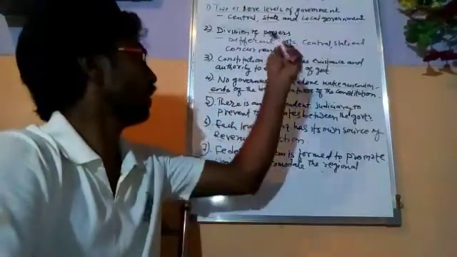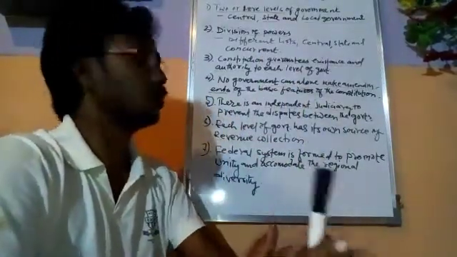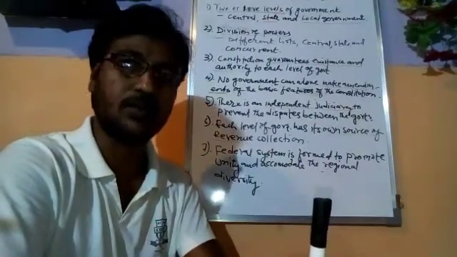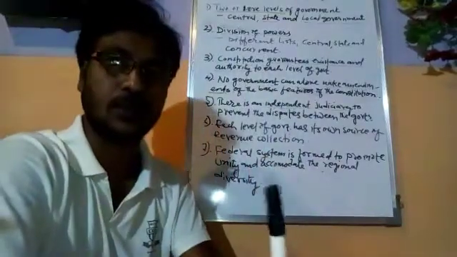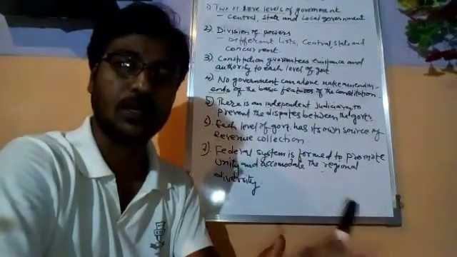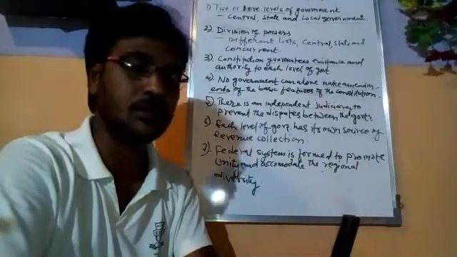So the constitution distributes the power between the central government and the state governments, and that is the second feature of federalism. There is a distribution of power between central government and regional governments.